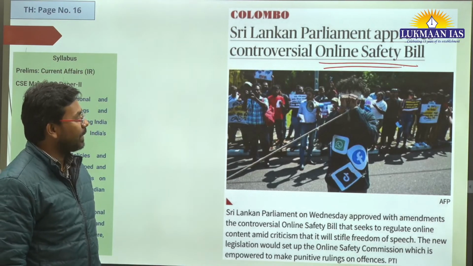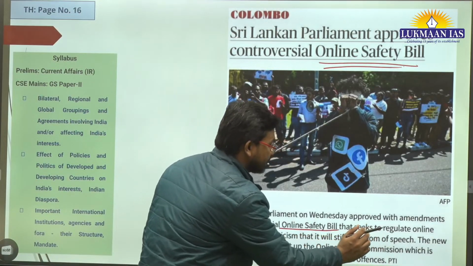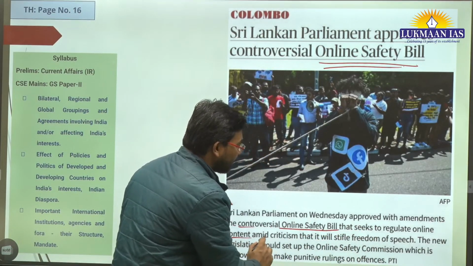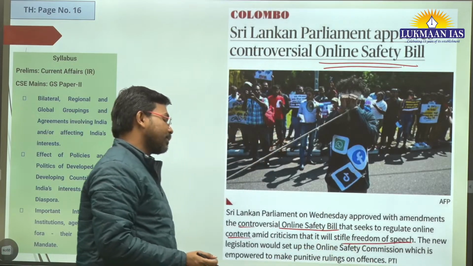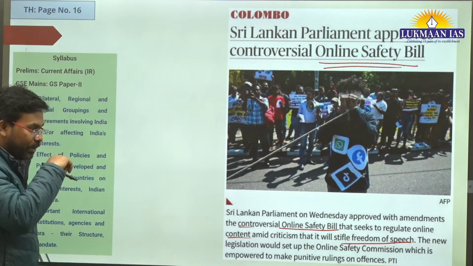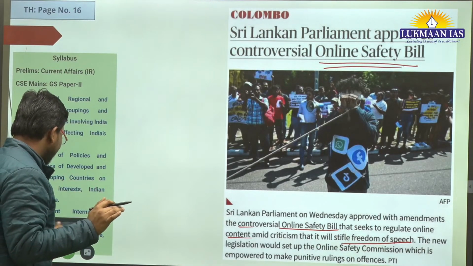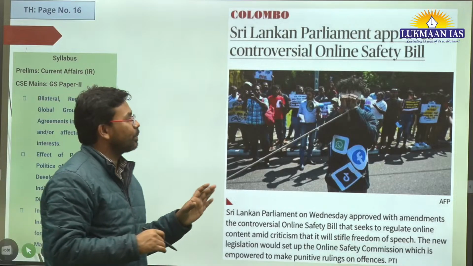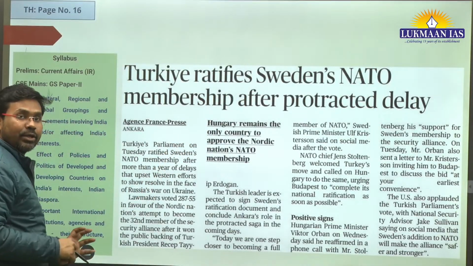Sri Lankan Parliament on Wednesday has approved the amendments to the controversial online safety bill that seeks to regulate online content, amid criticism. It is going to stifle the freedom of speech in Sri Lanka, and it does have punitive provisions also, provisions under which people can be punished. So people are protesting against it. This is the thing.